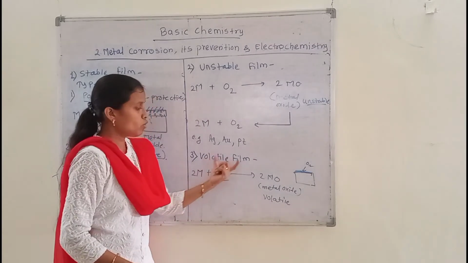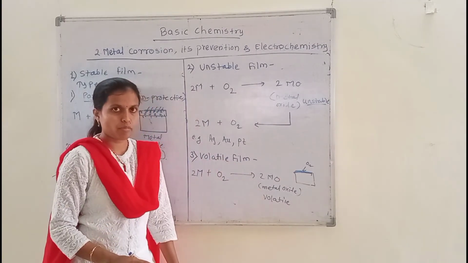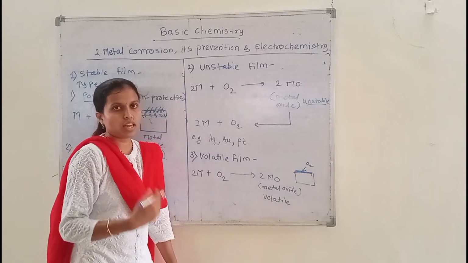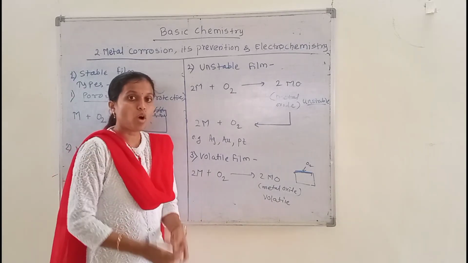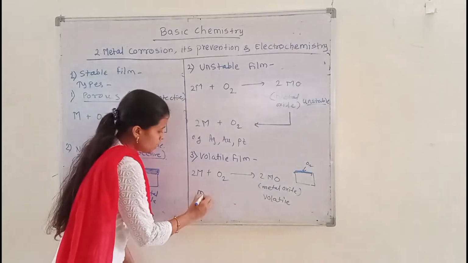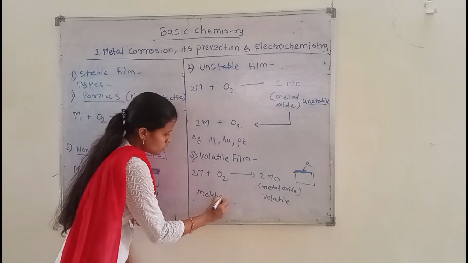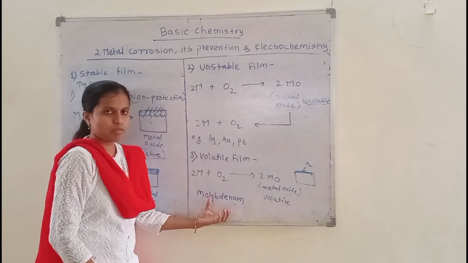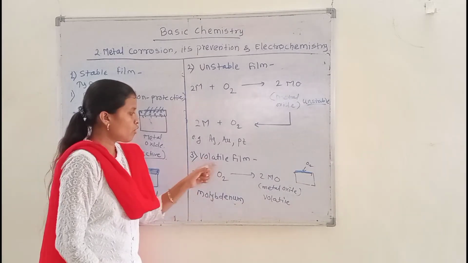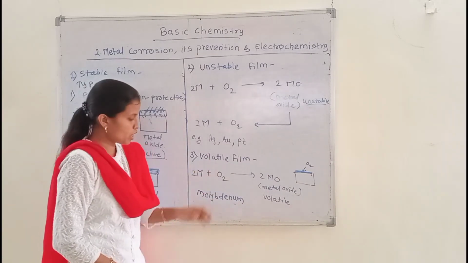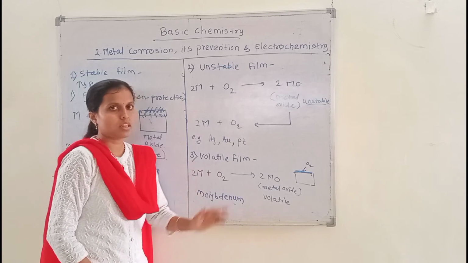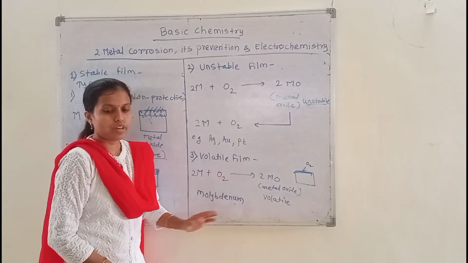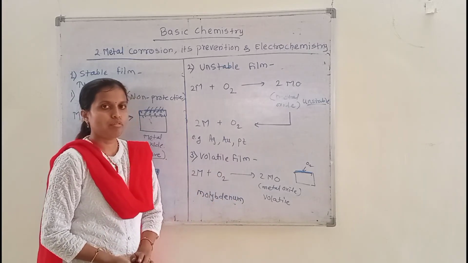So that's why, when a volatile film is formed on the surface of a metal, continuous corrosion can be carried out. For example, molybdenum. This molybdenum metal can form this volatile type of film, so the corrosion of molybdenum can be carried out continuously. So we discussed these three types of films here.